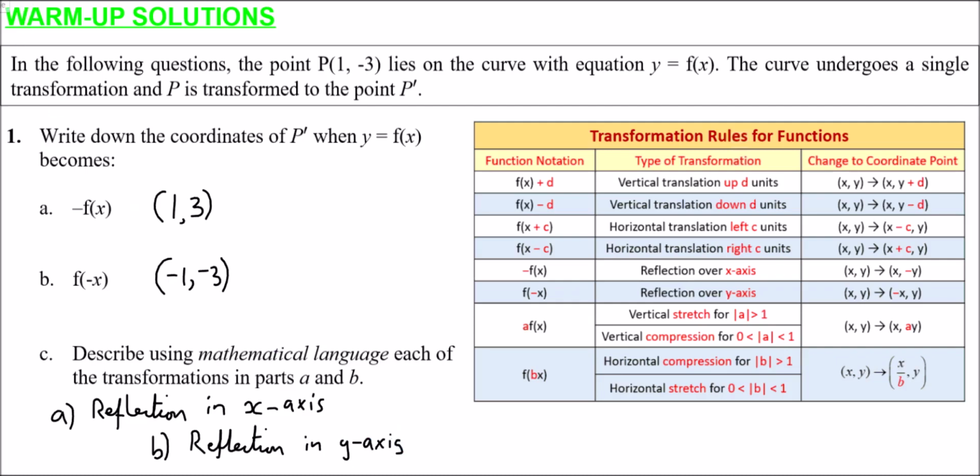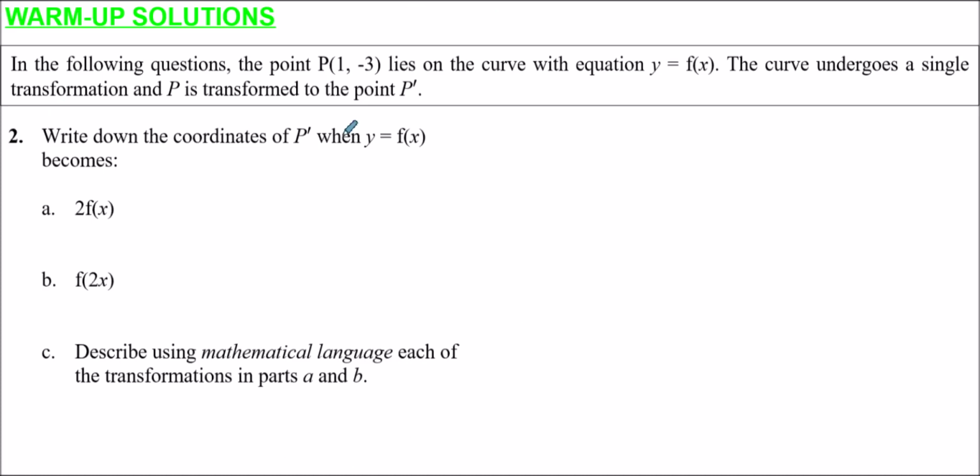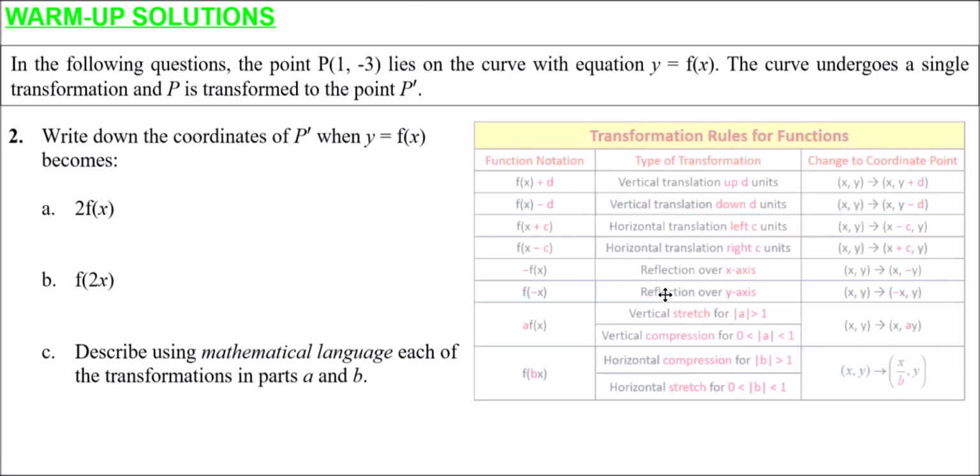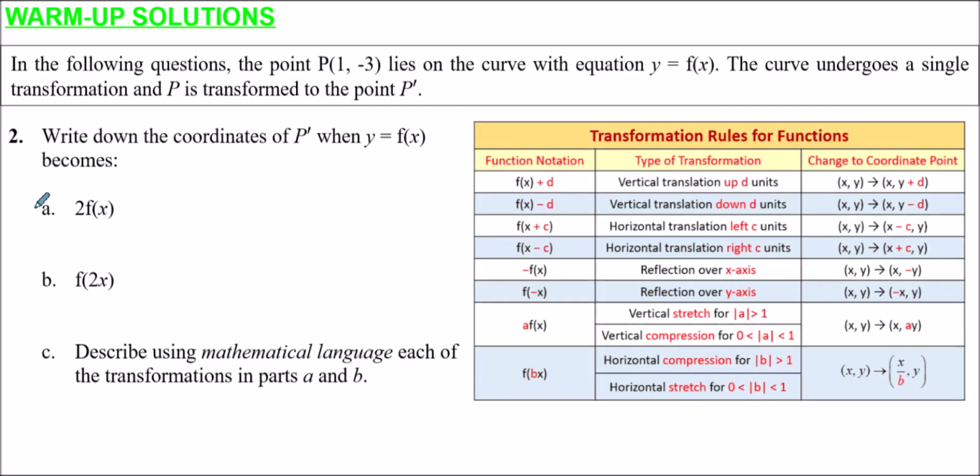Let's have a look at question 2. So question 2, again, I'll remind you of the crib sheet if you'd prefer. There it is. These are the rules. So to go from f of x to 2f of x, the 2 is outside of the brackets, so it affects the y-coordinates only in a common sense way. So the y-coordinates are doubled, the x-coordinates are not affected. And so the point P, the x-coordinate is not changed, but the y-coordinate is doubled. So -3 doubles to become -6.